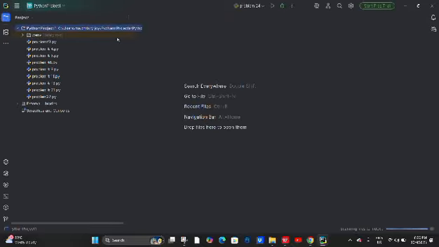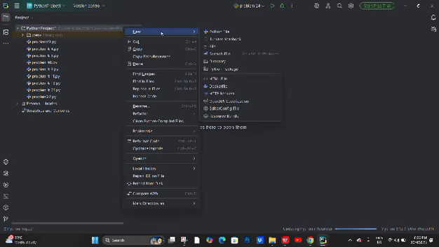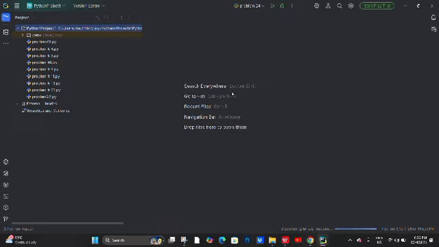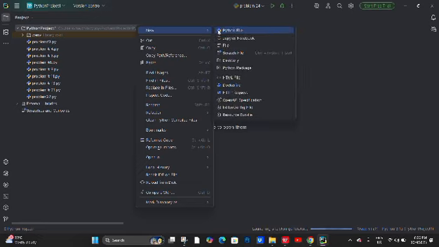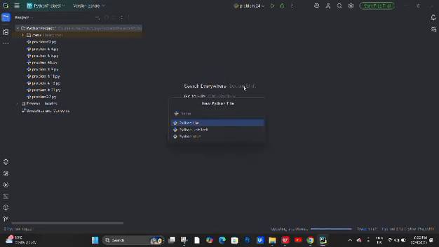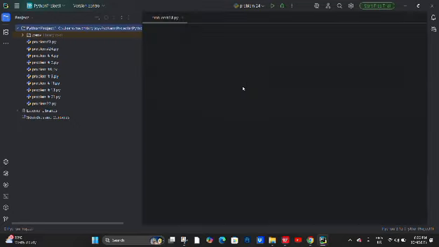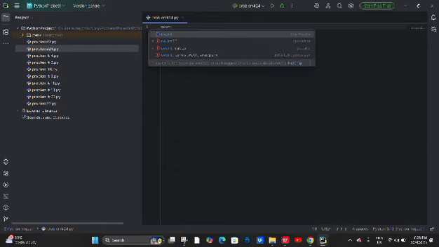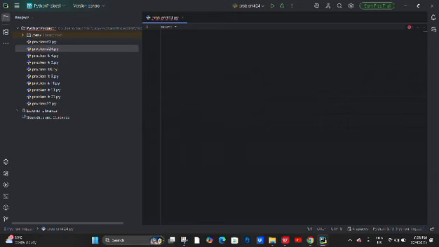Right-click the Python Project 1 and go to New and Python file and put problem number 24. After that, we need to put the code of problem number 24.